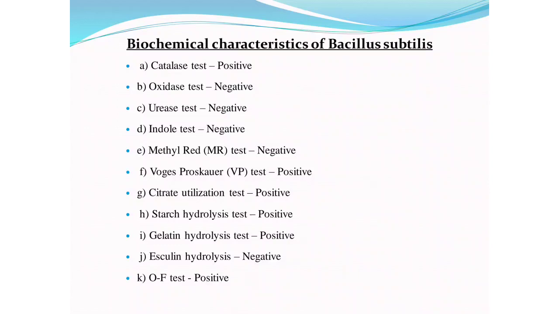Next, biochemical characteristics of Bacillus subtilis. Catalase test positive, oxidase negative, urease negative, indole negative, MR negative, VP positive, citrate utilization test positive, starch hydrolysis test positive, gelatin hydrolysis test positive, esculin hydrolysis test negative, OF test positive. These are all the biochemical tests of Bacillus subtilis.